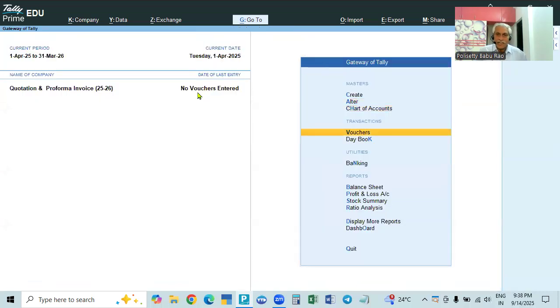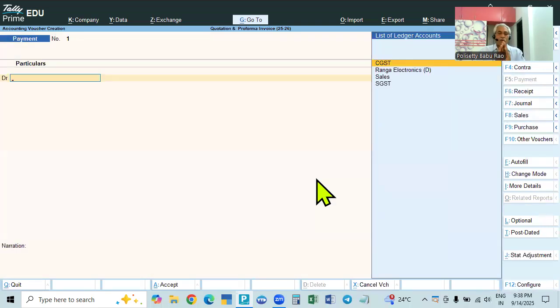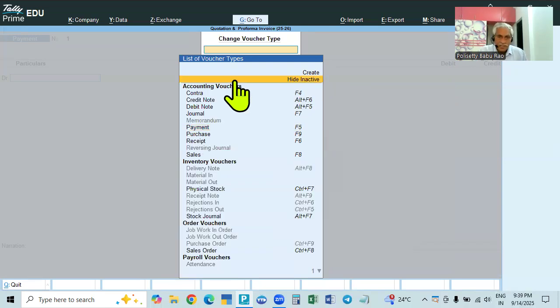Okay. Now we'll go to entry. Now we'll see. We have to give the quotation. For this quotation, see here, from contra to purchases, all these vouchers are given. If you go to other vouchers, not all the vouchers are shown. Some are inactive. Select show inactive, select now. So these are all the accounting vouchers, inventory vouchers, order vouchers, and this is payroll. This quotation is related to goods, so it should be available in either inventory vouchers or order vouchers, but the quotation is not available anywhere.